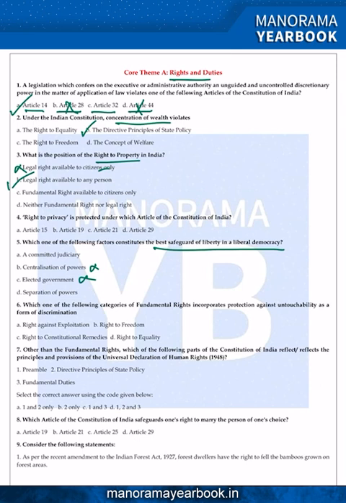Then separation of power. The separation of power means legislative, executive and judiciary. That is called separation of power. It means there is a wall of separation in the democracy system: the legislative's duty is the creation of law, the executive's duty is the implementation of law, and the judiciary's duty is to check and balance.